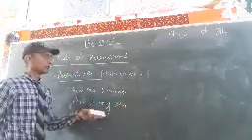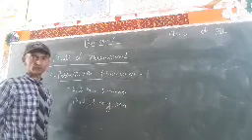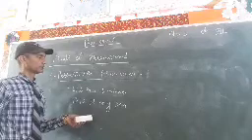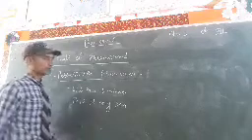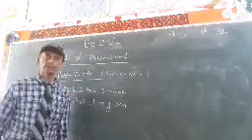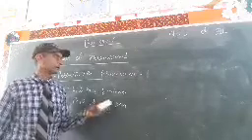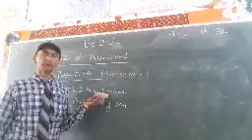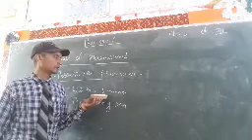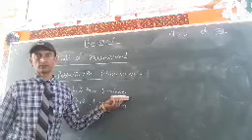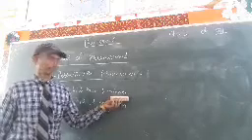My is followed by a noun. This is the difference. Whenever you are using a possessive adjective, it will be followed by a noun. But in the case of a possessive pronoun, there will not be any noun after it.